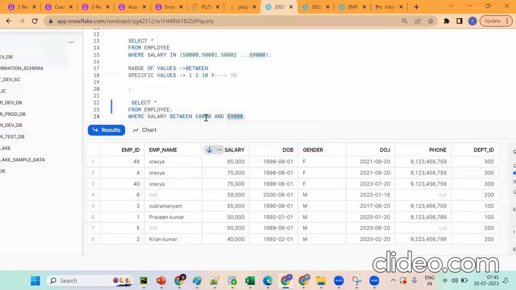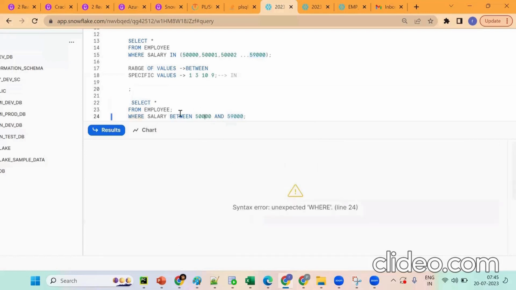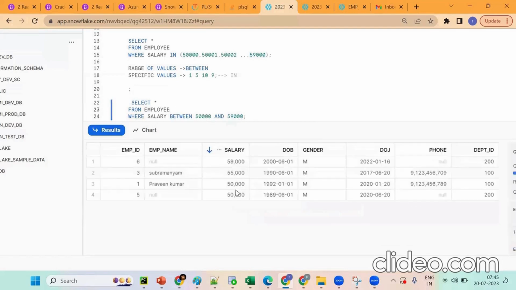Okay. So create, alter, drop. These are data definition language. Inclusive. So it will give how many records? What about DML? Tell me the DMLs. What are the DMLs we are having? So DMLs, 50,000. Okay, 50,000 as well, 59,000.